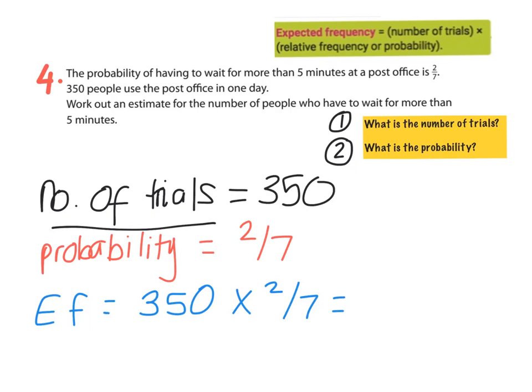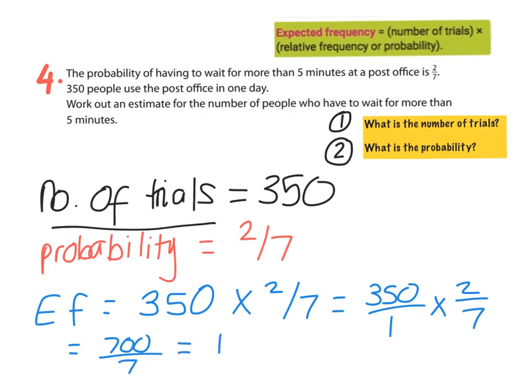So we do 350 over 1 by 2 over 7. Then we end up with 700 divided by 7, because remember it's top line by top, bottom by bottom, which gives us 100. And that is our estimate for the number of people who have to wait more than 5 minutes.